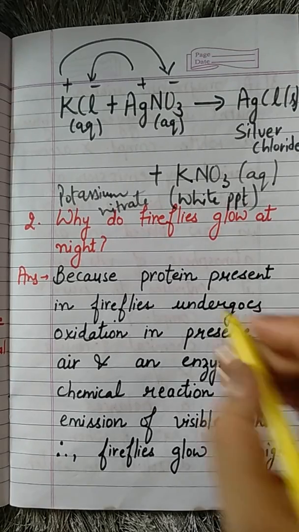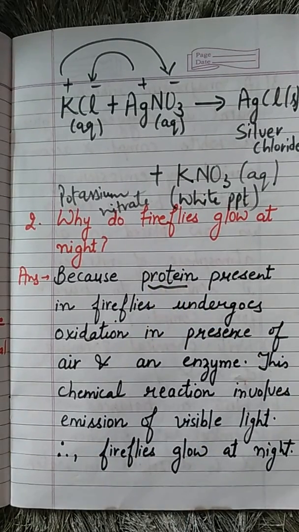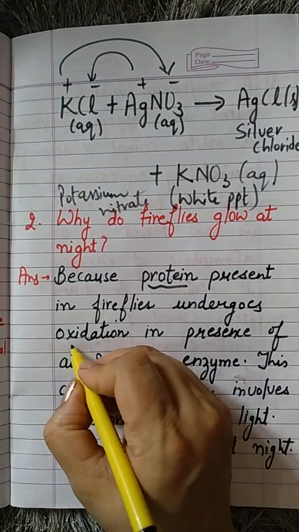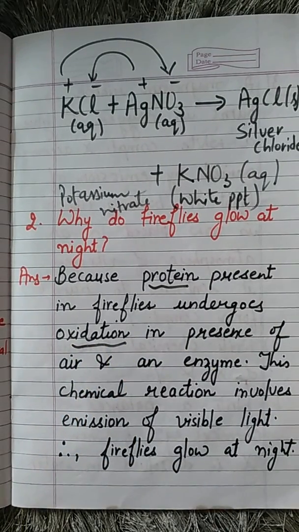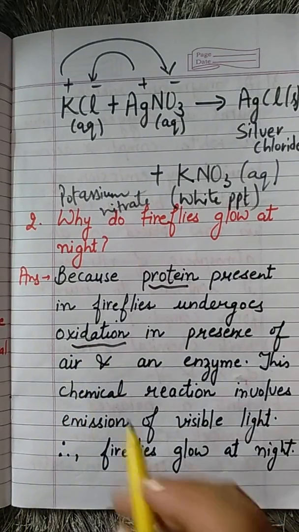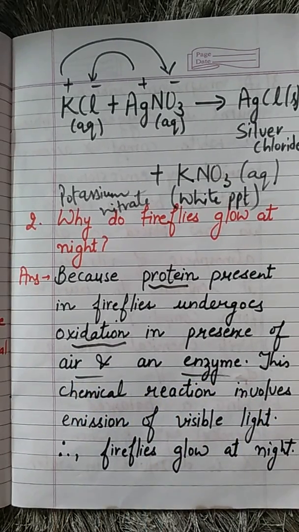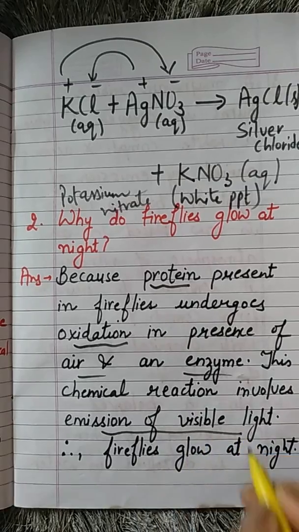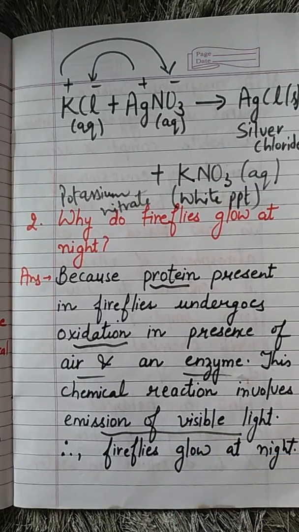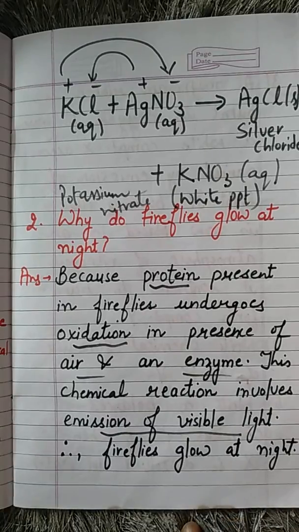So the main words to focus on: the protein present in the firefly undergoes oxidation in the presence of air as well as the enzymes present in it, and this gives rise to emission of light. This is the reason why fireflies glow at night.